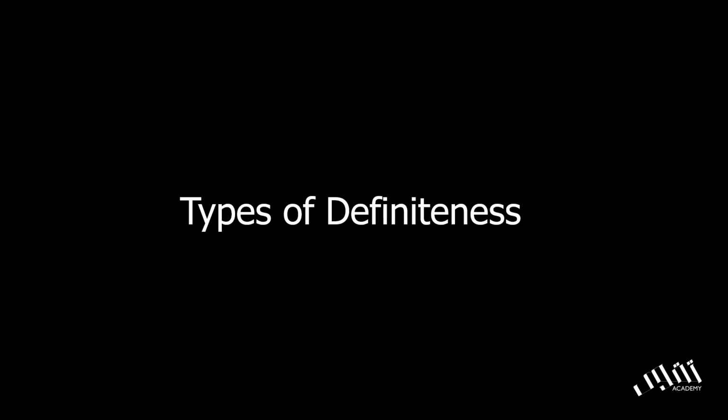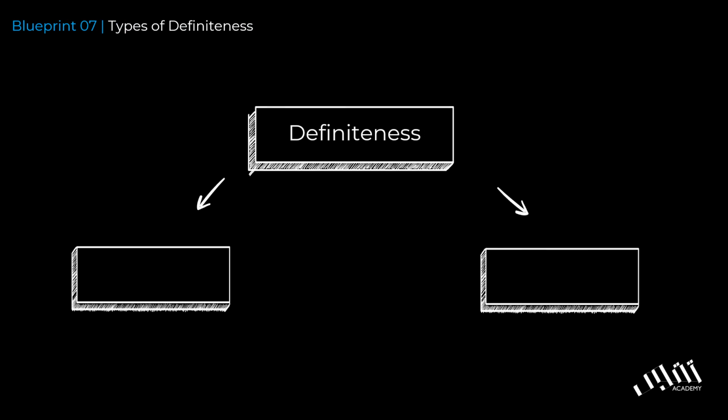Okay, now moving on. Types of definiteness. The property of definiteness for an ism can be broken down into two types: non-specific and specific. So what exactly is non-specific? Non-specific is when you're referring to something, but you're not talking about a specific thing. So, an apple. This is speaking in a general sense. I'm not speaking about a particular apple, rather any apple works. If I were to tell you to go to the grocery store and grab an apple, that means you can grab any apple. There is no particular one, it's general.